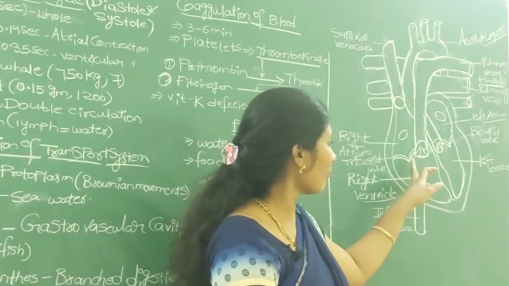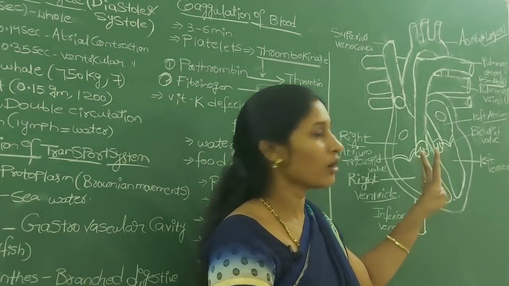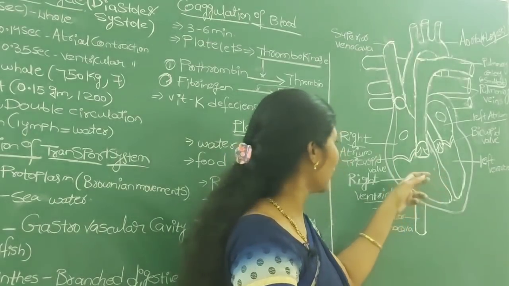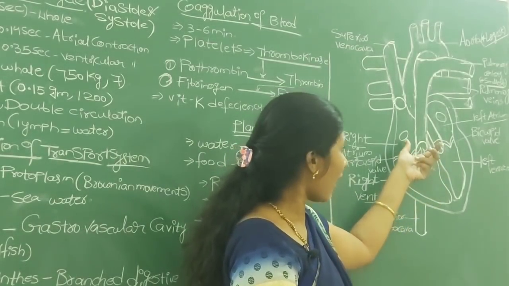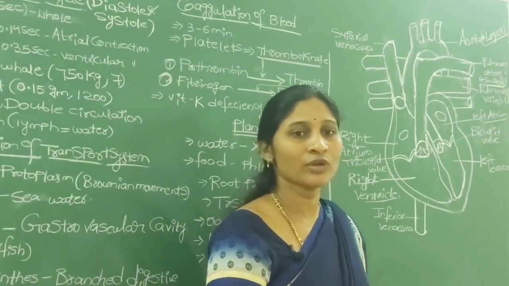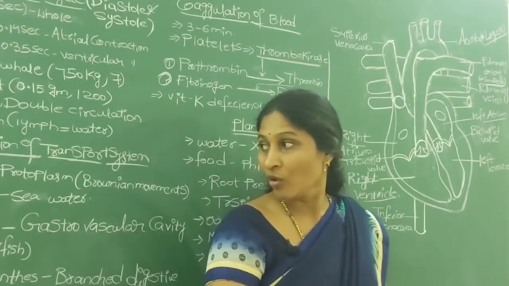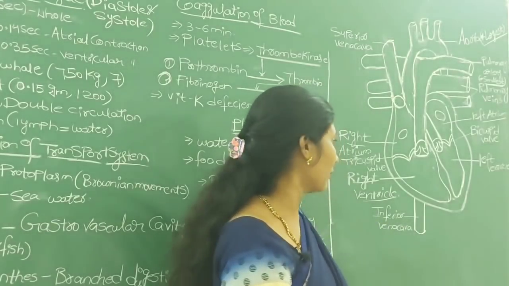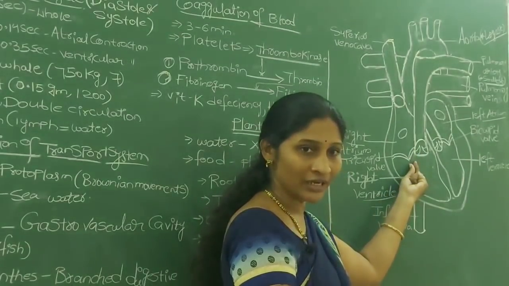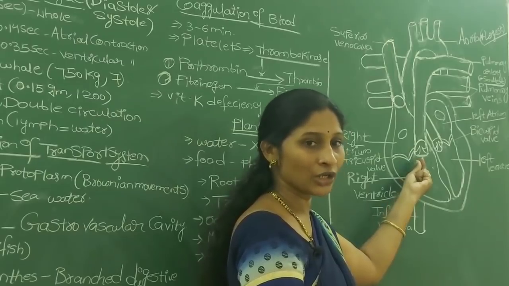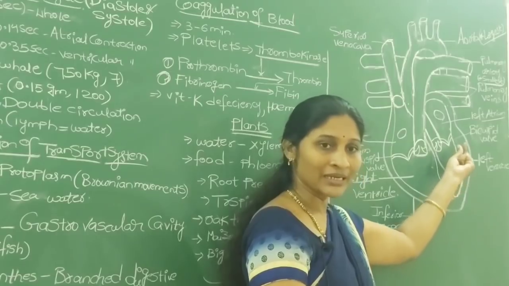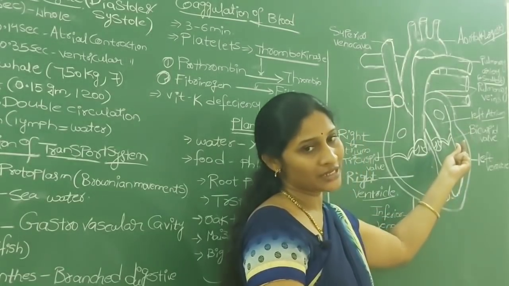At the same time, four types of walls are present in your heart. So look at the diagram carefully. First, the atria and ventricles are separated by muscular sheets we call septa or septum. If the septum is present between the right atrium and right ventricle, what do we call that septum? Right atrioventricular septum. If the septum is present between the left atrium and left ventricle, that is the left atrioventricular septum.